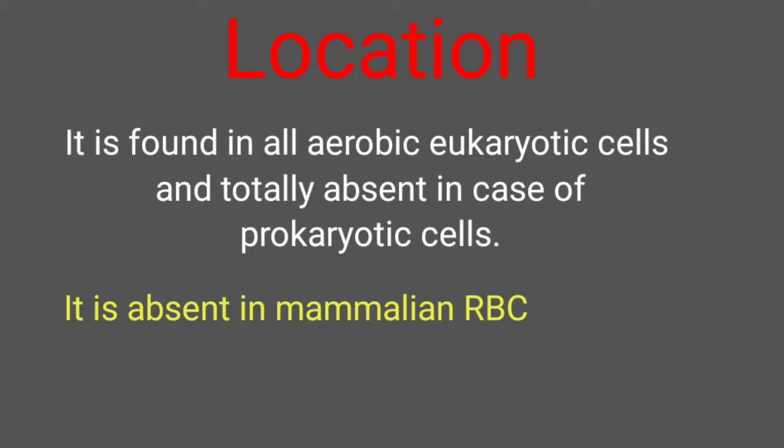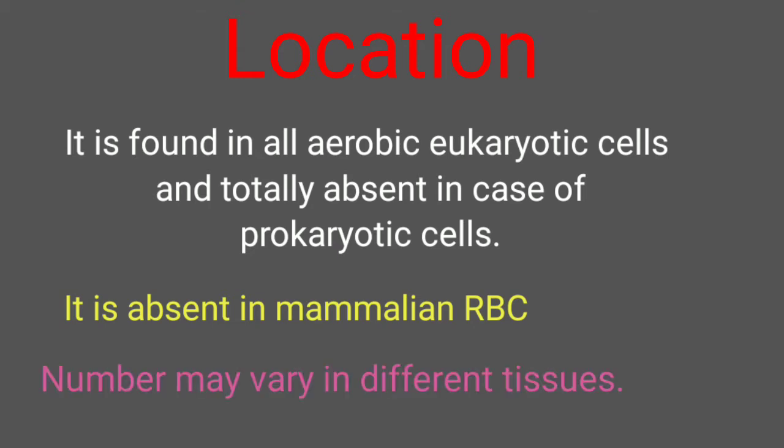So we can say that the occurrence of mitochondria would be more in aerobic eukaryotic cells, and not all eukaryotic cells possess mitochondria. And depending upon the organ or the tissue, there can be a difference in the number.